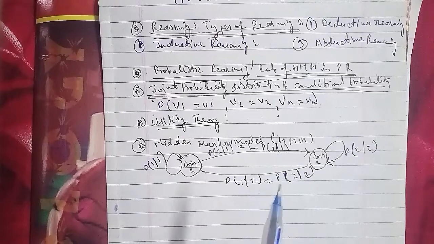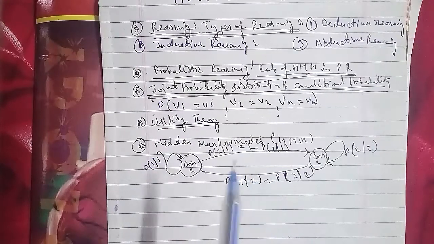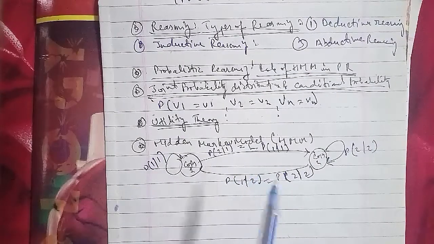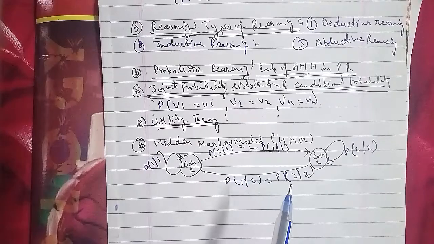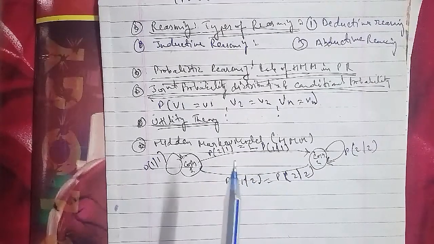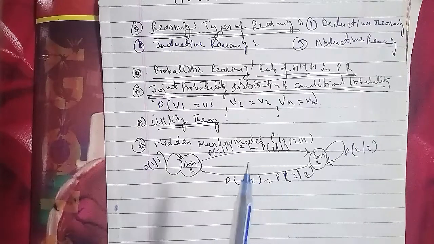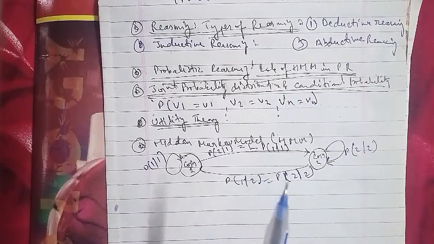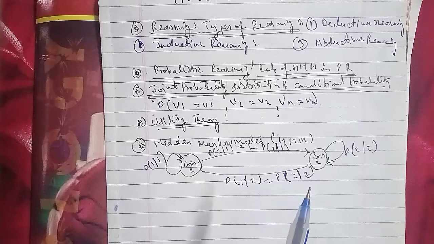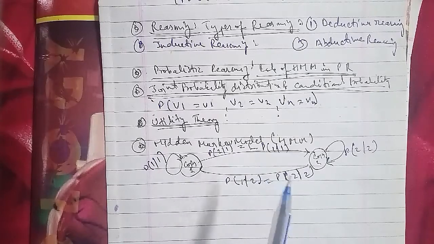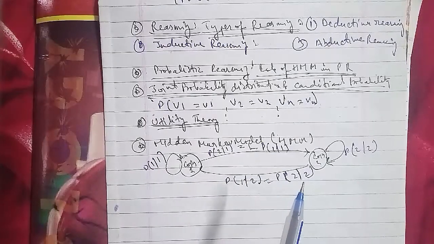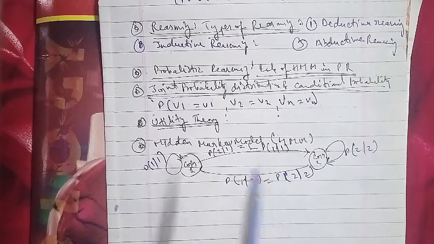So let's go ahead with a simple Bayesian network here. It has a cavity, with two effects, that is toothache and catch, and another variable here, which is weather. So this is the representation of a simple Bayesian network.